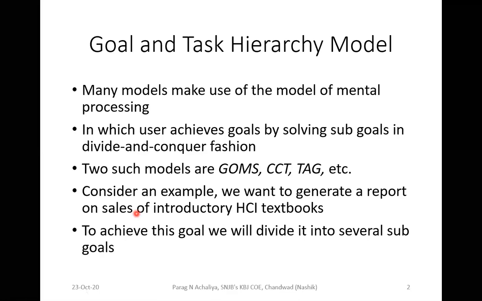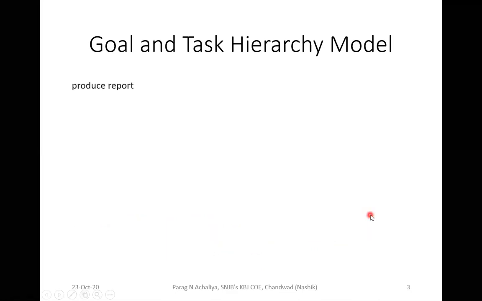And when you get the analysis, when you have a proper record, to achieve this goal, we will divide it into several sub goals. So our main goal is to generate a report on sales of your HCI book. How many HCI books have been sold, and what to do with that? I have to generate a report. This is my main goal. So I am going to divide that goal into various sub goals.